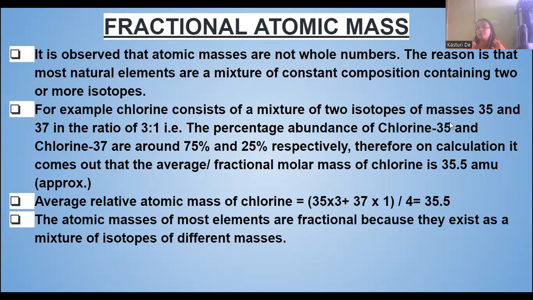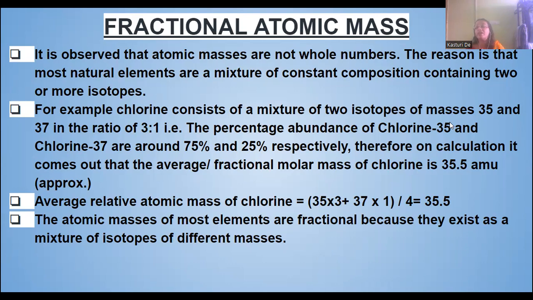That is 75% chlorine-35 and 25% chlorine-37. The percentage abundance of chlorine-35 and chlorine-37 is around 75% and 25% respectively. Therefore, on calculation, the average fractional atomic mass of chlorine is approximately 35.5 amu.